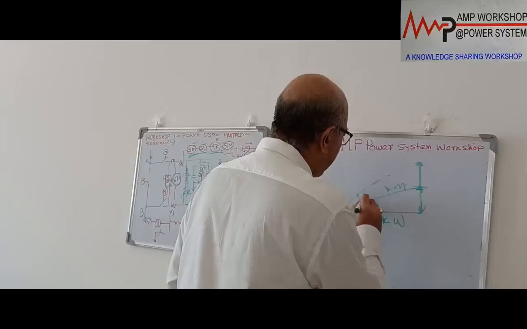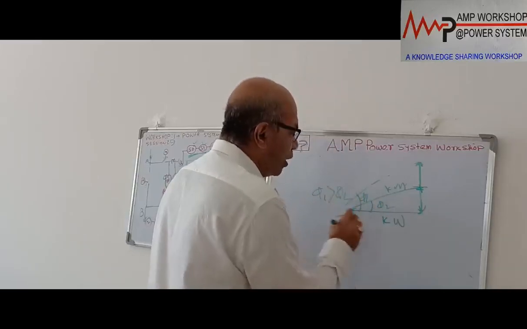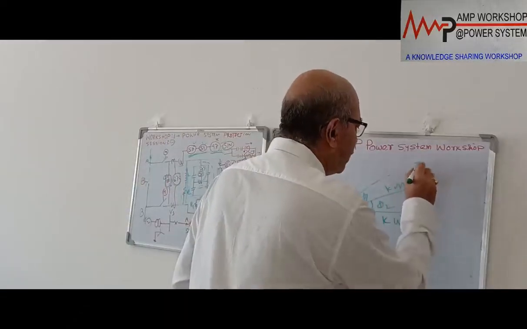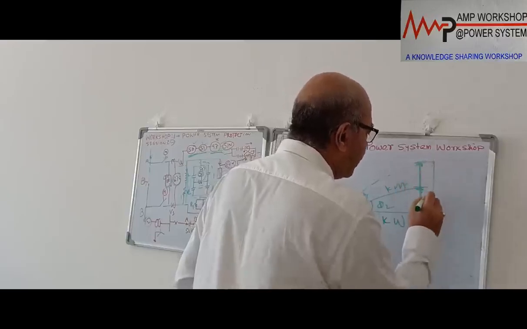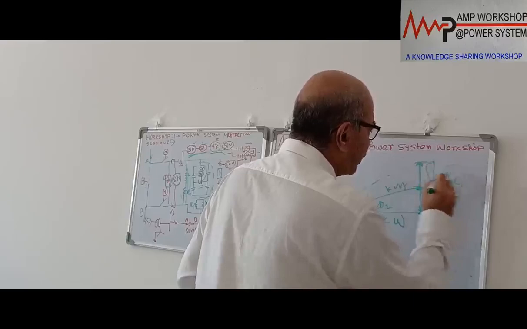So we are reducing this by improving. Suppose this angle is phi 1 and this angle is phi 2. Phi 1 is greater than phi 2. When we inject the reactive kVR in the system, this is the total kVR requirement, and this is our kVR due to X, which is this amount.